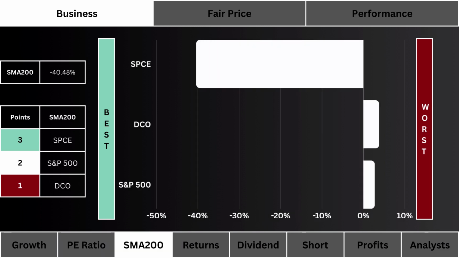Let's then look at the 200-day simple moving average. Which stock is trading lower than its SMA 200 the most? More points are given to the lower SMA 200 stock.